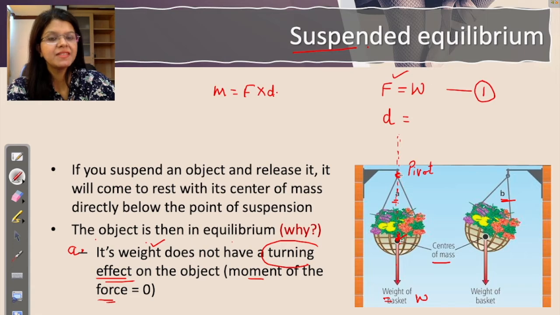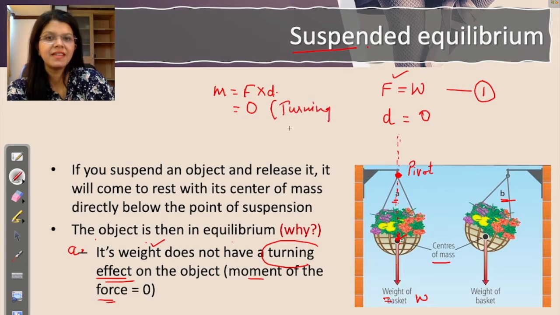The perpendicular distance between the pivot and the weight is 0. We see that the weight is directly passing through the pivot. So therefore the moment is 0. Moment is same as turning effect.